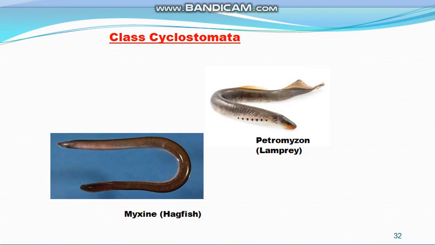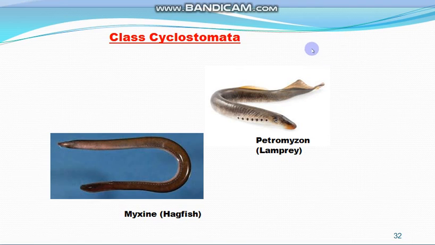Animals belonging to this group are known as living fossils. Most of the species of this group died about 345 million years ago, and the only survivors are eel-looking lampreys and hagfishes.